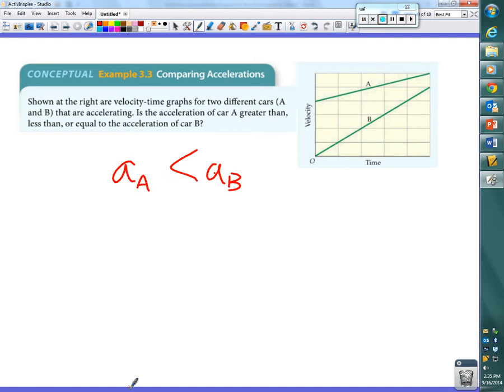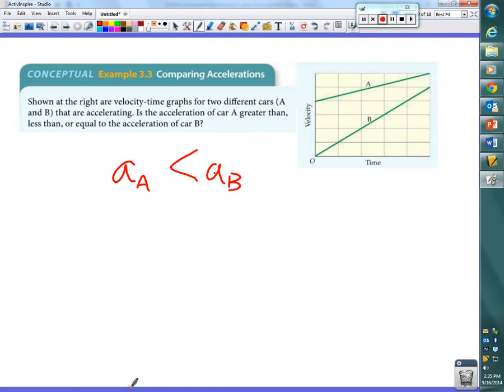Fine. Let's talk a little bit more about this graph, maybe something that isn't in the book. So, how do these two cars start? What can you tell me about car A at the start and car B at the start? Go ahead, Luke. Car B starts at 0, the car A starts at 4.